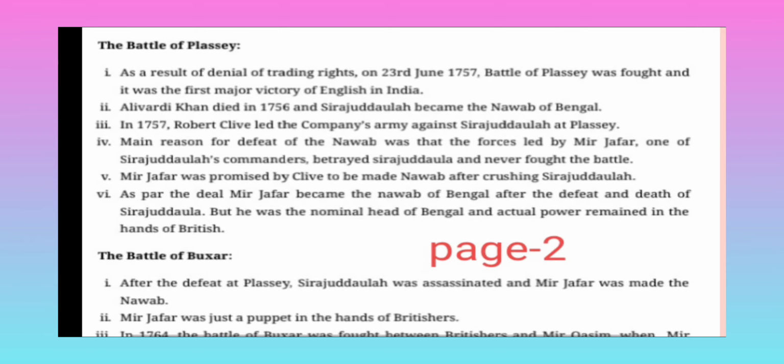Mir Jafar was promised by Clive that he would be made Nawab after crushing Sirajuddaulah. As per the deal, Mir Jafar became the Nawab of Bengal after the defeat and death of Sirajuddaulah. But he was the nominal head of Bengal, and actual power remained in the hands of the British.